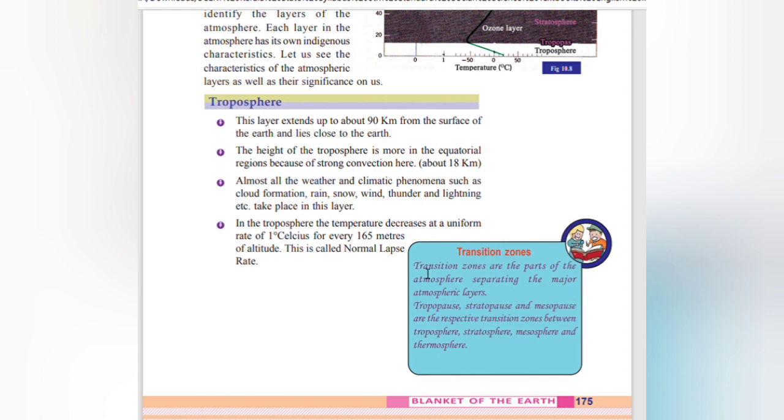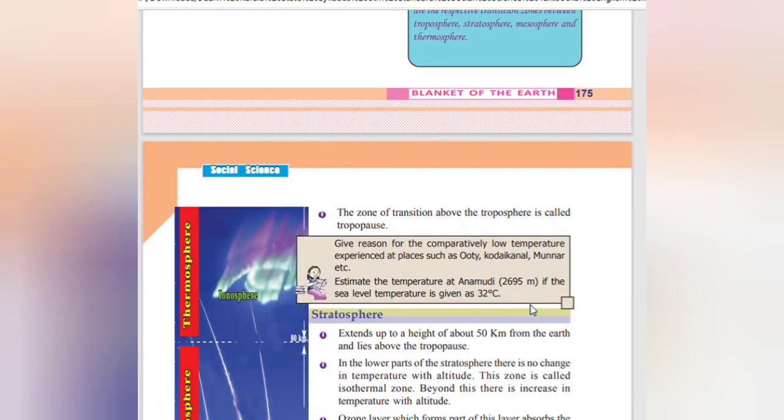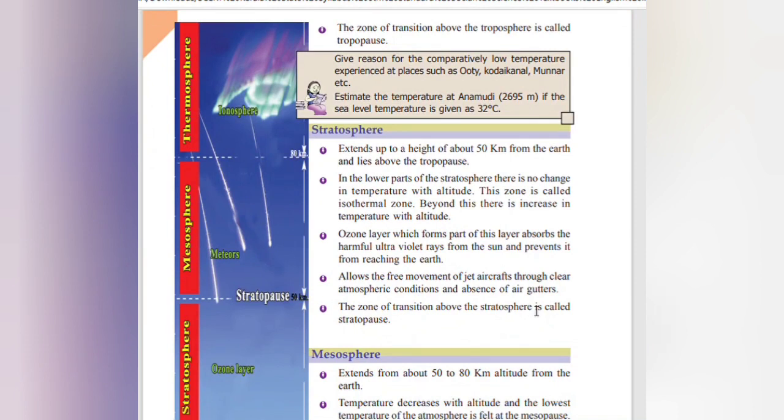Transition zones. Transition zones are the parts of the atmosphere separating the major atmospheric layers. Tropopause, stratopause, mesopause are the respective transition zones between troposphere, stratosphere, mesosphere and thermosphere. The zone of transition above the troposphere is called tropopause.